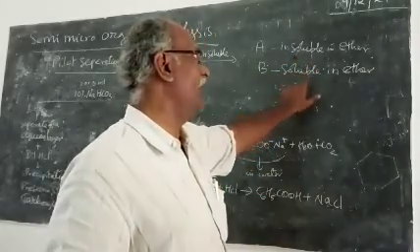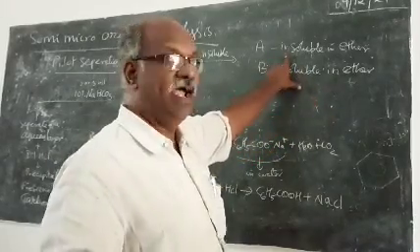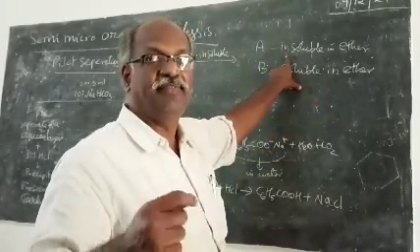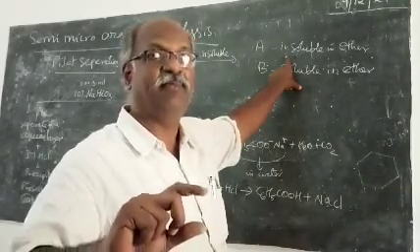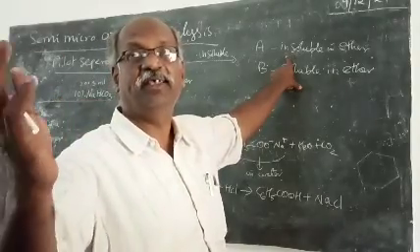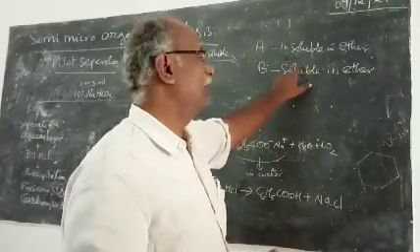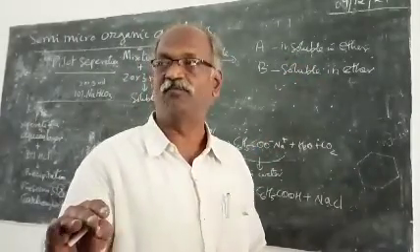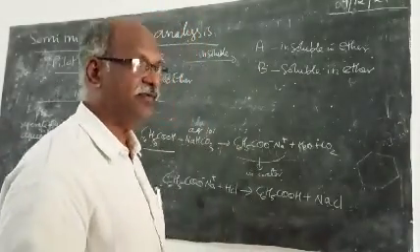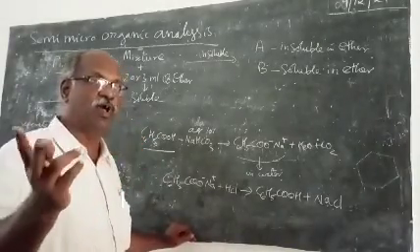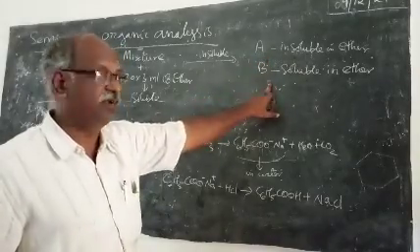To the bulk of the mixture, you add ether. Stir the sample tube, or if you have the mixture in a beaker, you can stir it and completely separate the ether layer. Evaporate the ether layer with the help of your water bath. You will get the organic compound B. The insoluble portion will remain at the bottom. You can dry it and use it as such for your organic analysis. So the organic analysis must be carried out for two compounds, A and B. In this case, A is insoluble in ether, B is soluble.